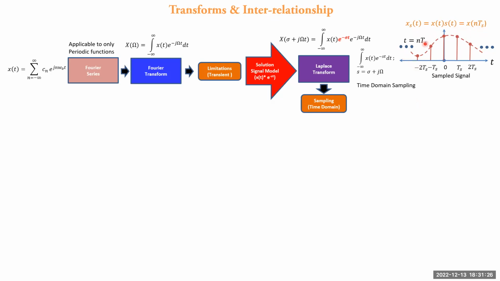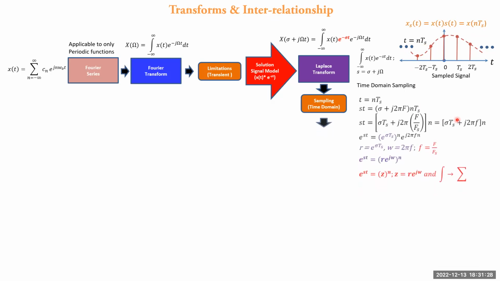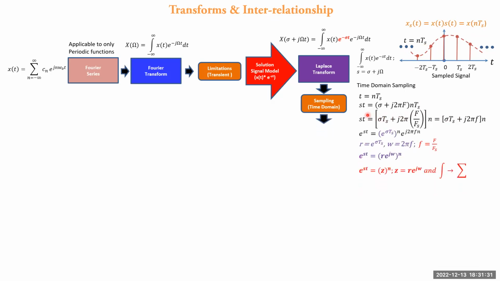So here the parameter t becomes nTs, and whenever it is substituted in the Laplace transform formula, st is equal to sigma plus j 2 pi f into nTs. Now Ts is the sampling period, which is equal to 1 by fs, the sampling frequency. Substituting, the new equation becomes st equal to sigma Ts plus j 2 pi f into n. Now you can substitute this in e raised to st, which gives two terms: e raised to sigma Ts raised to n into e raised to j 2 pi f n.